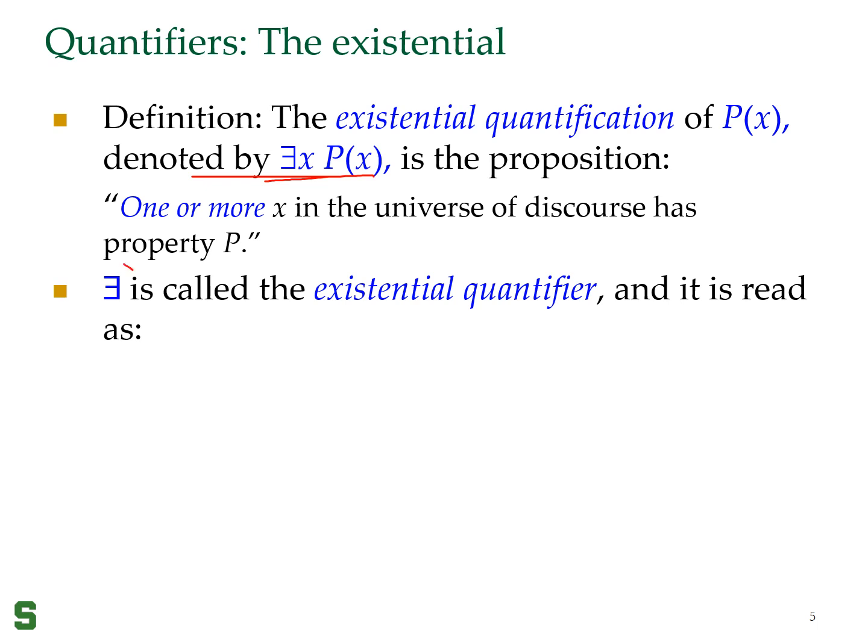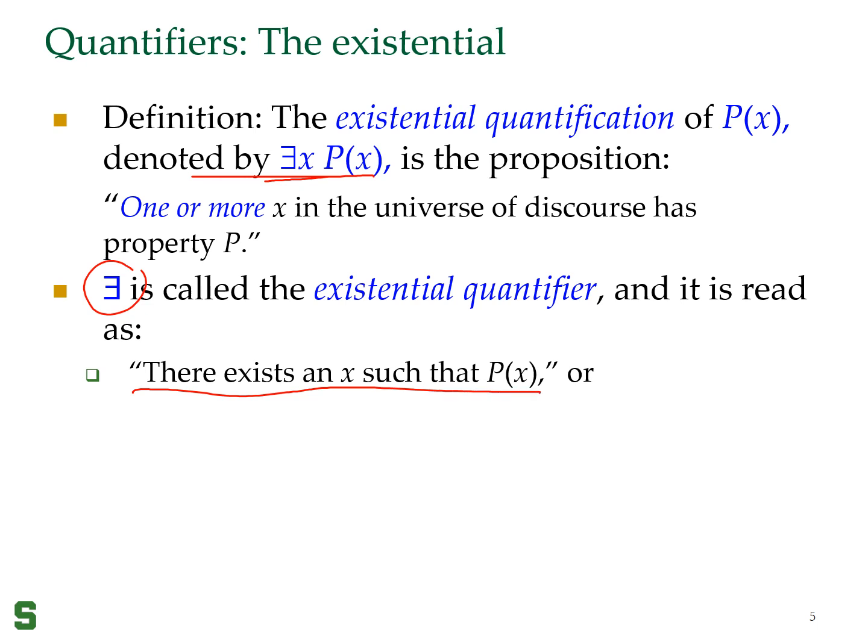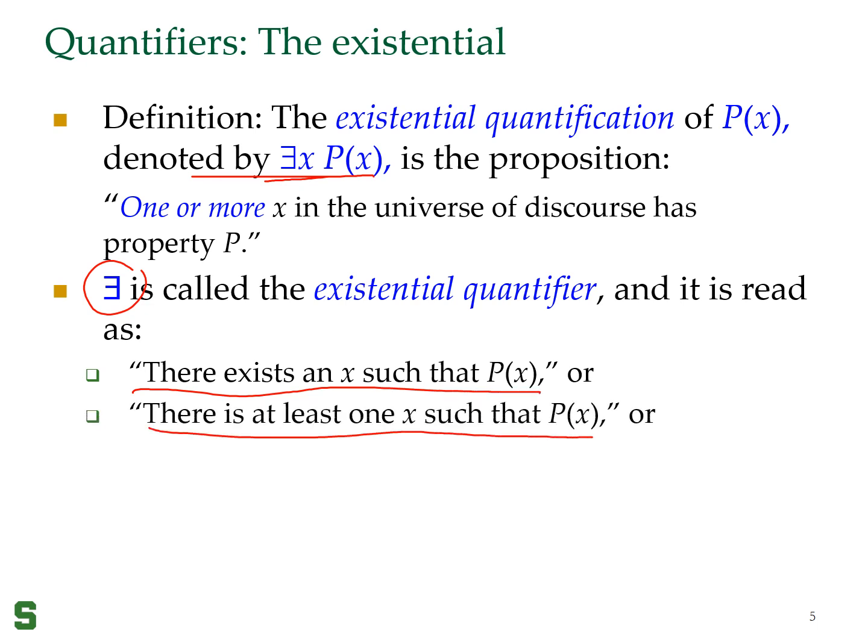This operator that looks like a backward E is called existential quantifier, and it is read as there exists an x such that p of x, or there is at least one x such that p of x is true, or for some x p of x.